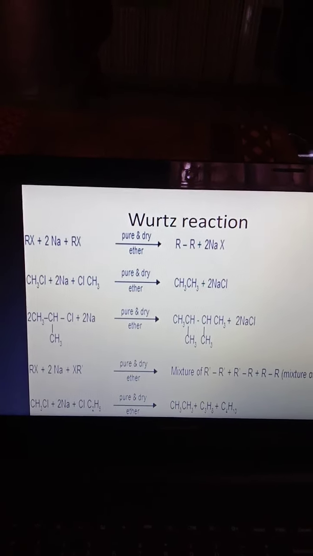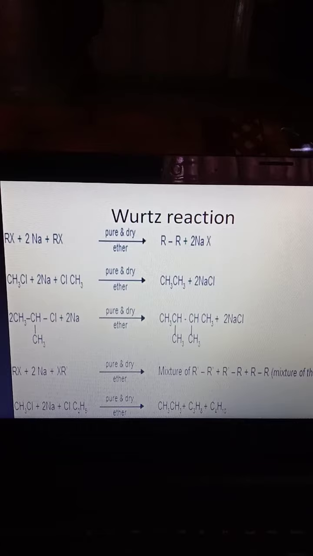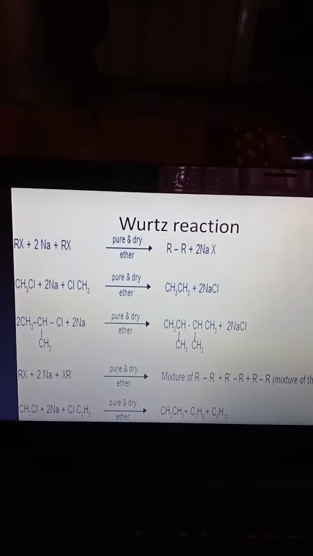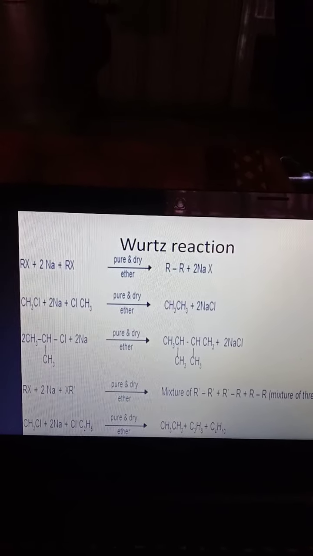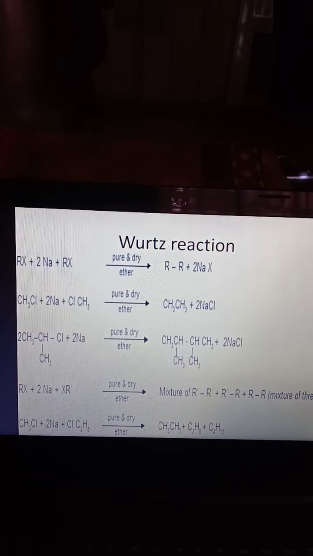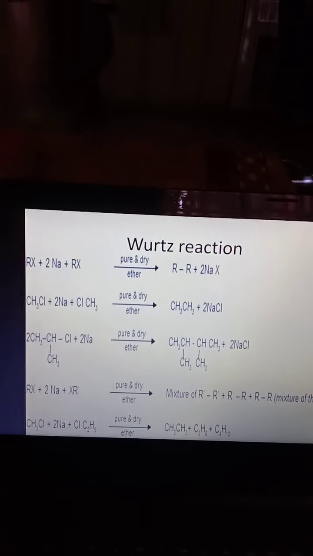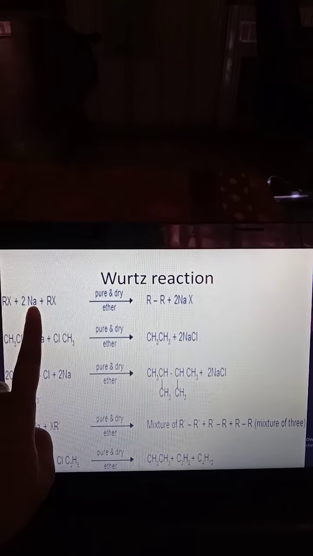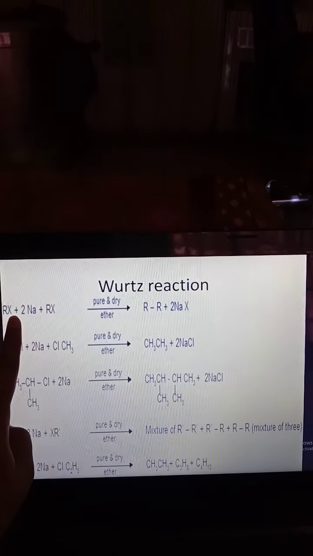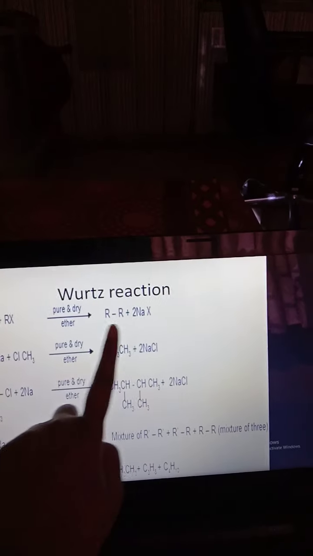Wurtz reaction. The Wurtz reaction indicates that 2 moles of sodium metal react with 2 moles of alkyl halides. 2Na reacts with the 2 alkyl halides, and higher alkanes are formed.